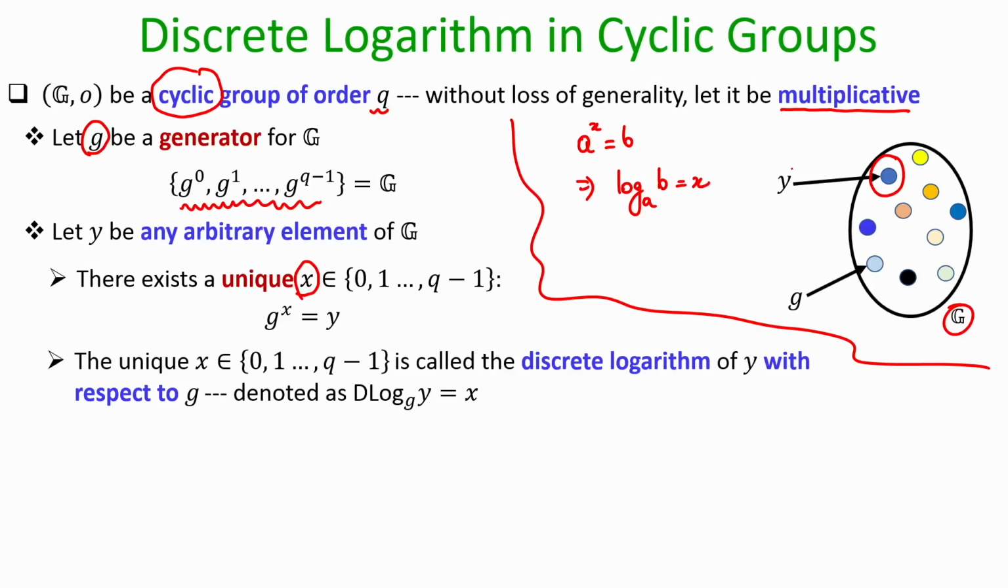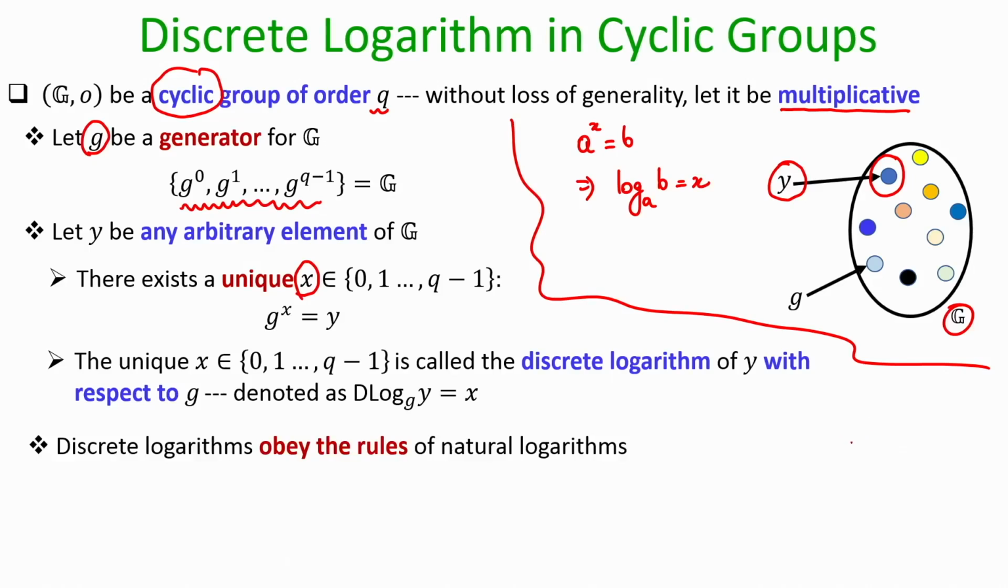That means, you give me any element of the group, there must be some power of the generator such that that power x of the generator gives me the element y. That unique power x in the range 0 to q minus 1 is called the discrete logarithm. And interestingly, like the natural logarithms, your discrete logarithm also obeys the rules that are there in the context of natural logarithms. So, for instance,